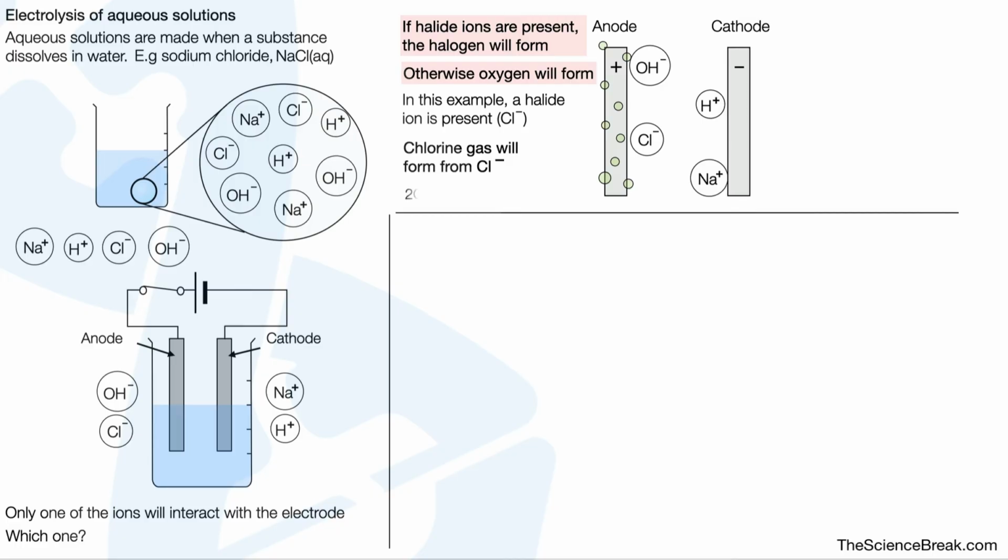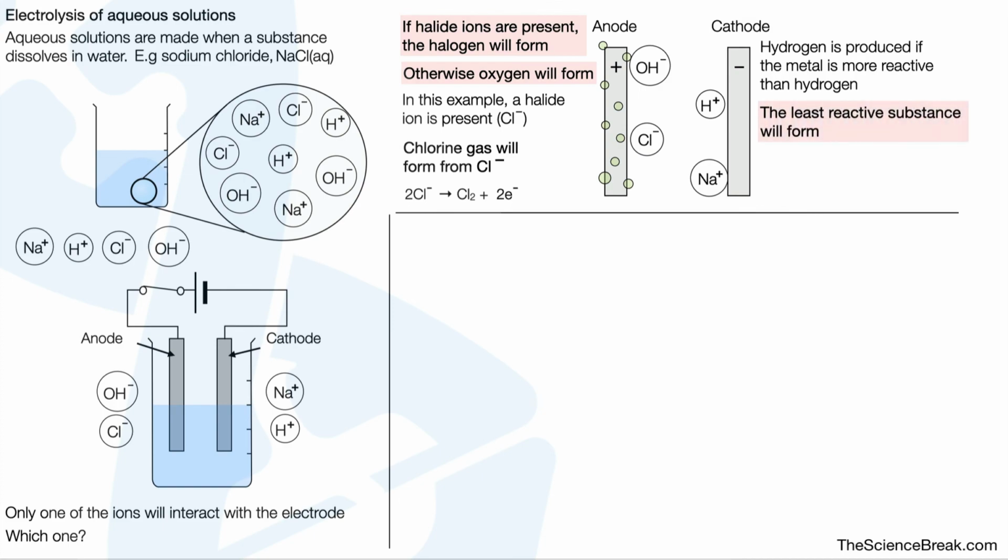And we can write the half equation as we did before. 2Cl⁻ gives us Cl2 plus 2e⁻. And at the cathode, hydrogen is produced if the metal is more reactive than hydrogen. A simpler way to remember that might be the least reactive substance will form. That will help us predict, but if they ask you in a question, why is hydrogen produced, then you would use the idea that hydrogen is produced because the metal is more reactive than hydrogen. But an easy way to predict is to use the idea that the least reactive substance will form.